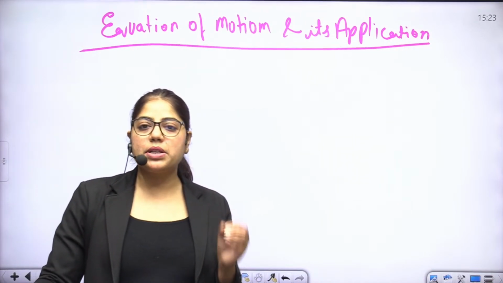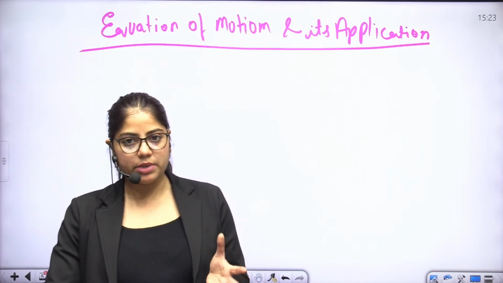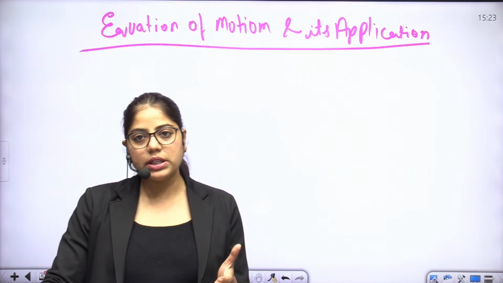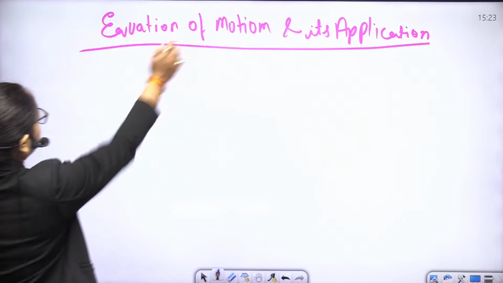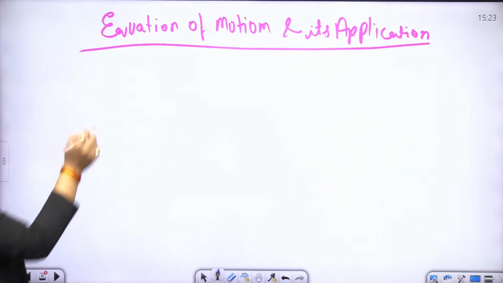Motion is represented in terms of displacement, distance, velocity, acceleration, speed, and time. Right?